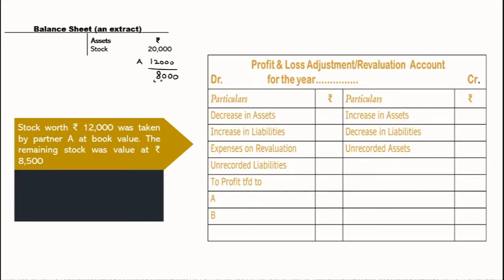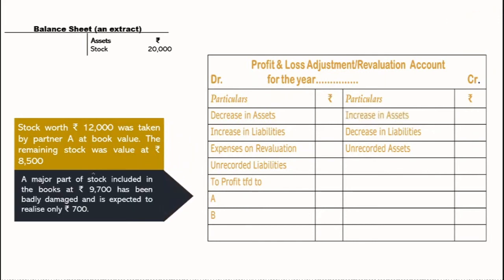So just compare these two. If you compare these two, we can see there is an increase in asset, which will be recorded of course on the credit side. 8,000 to be recorded as 8,500. So there is an increase of 500.